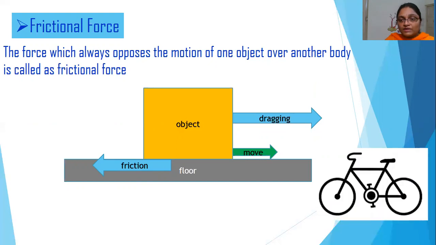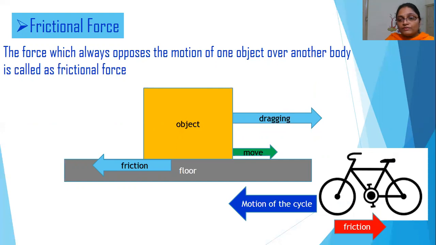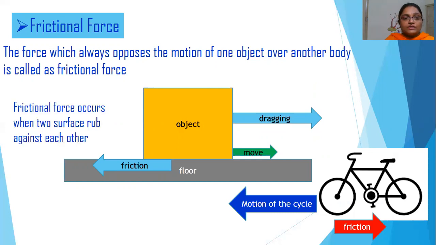Similarly, when you are riding a bicycle, the bicycle will be moving forward and the friction offered by the ground will be acting in the direction opposite to the motion of the cycle. So frictional force occurs when two surfaces rub against each other. It is an example for contact force.